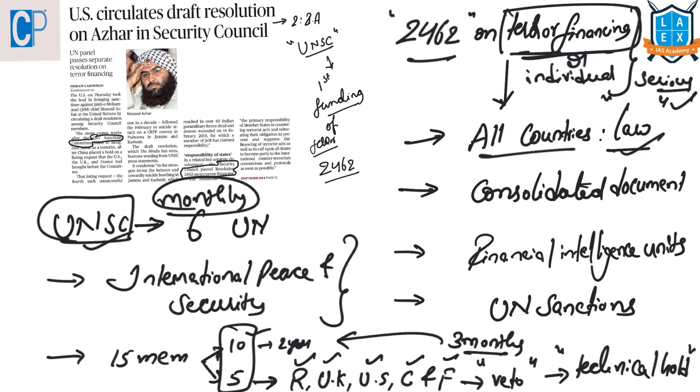And this new resolution is a combination of all the previous resolutions in order to create a strong effort against terrorism. And according to this new resolution, all the member countries should create financial intelligence units in their countries. If a member country fails to implement this resolution, then that country will face UN sanctions.